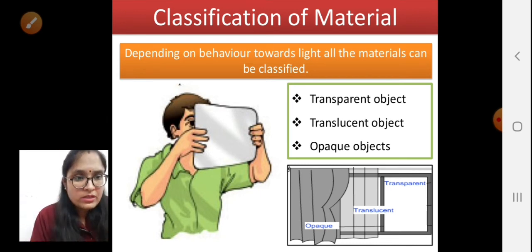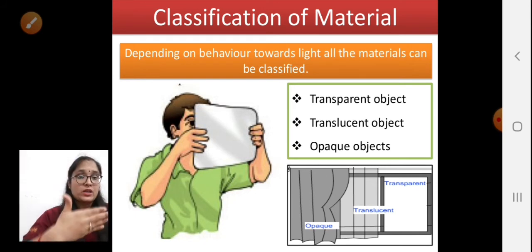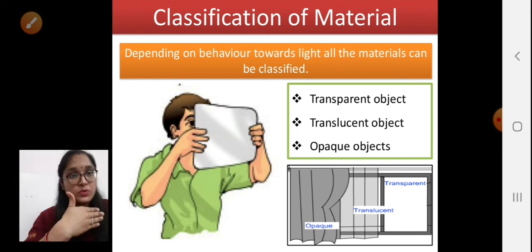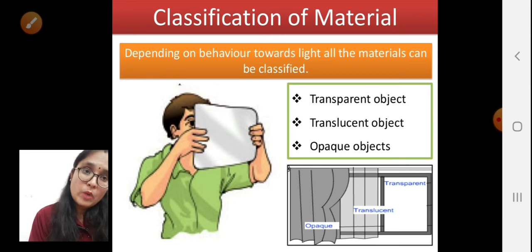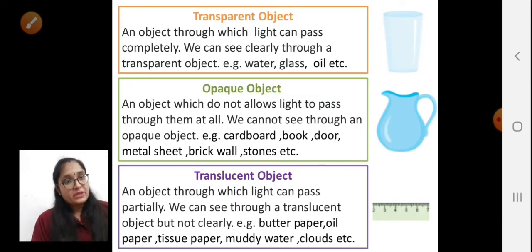So we can tell that one curtain is translucent and one is opaque, from which we are not able to see the object. So we named such a curtain as an opaque object, right? So depending upon the behavior, what are transparent objects? Transparent objects are the objects which allow the light to pass through them.